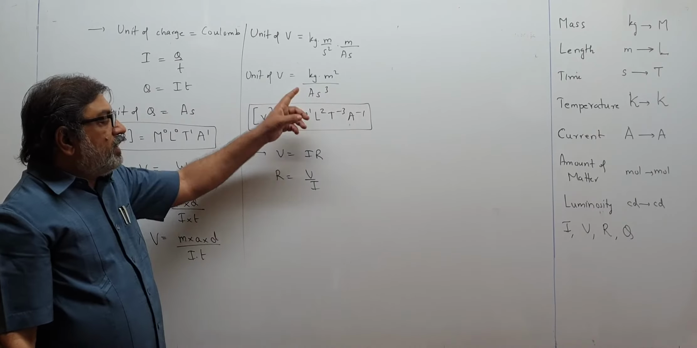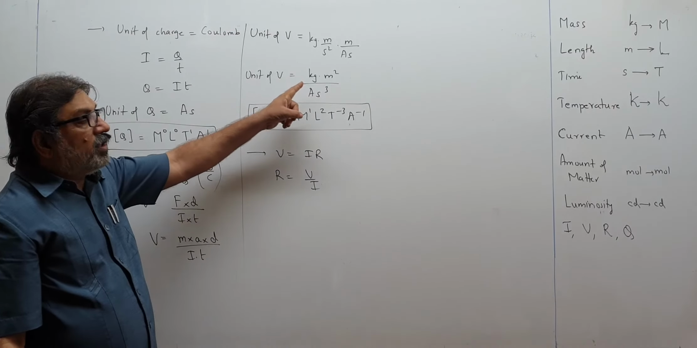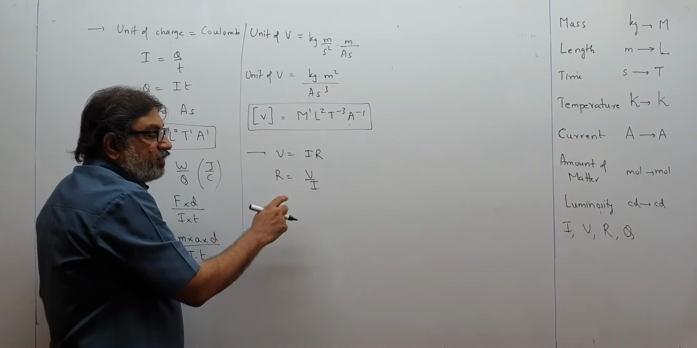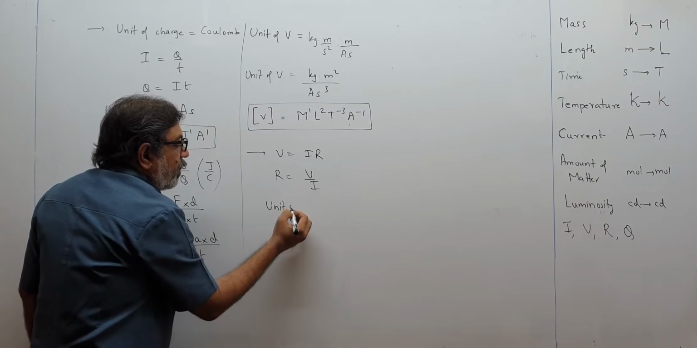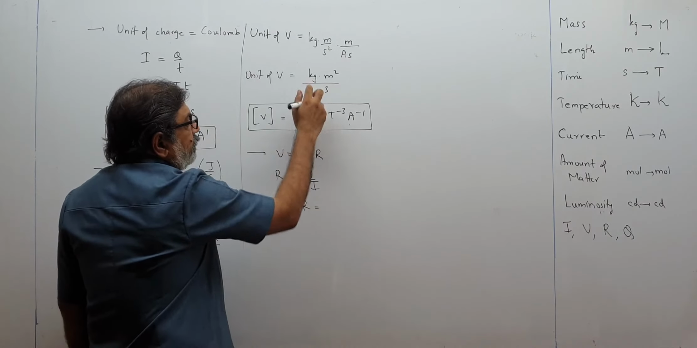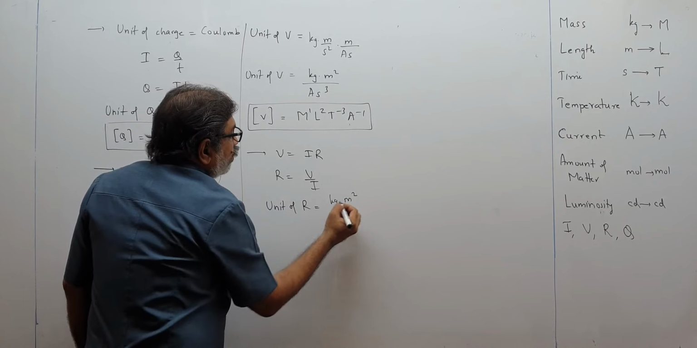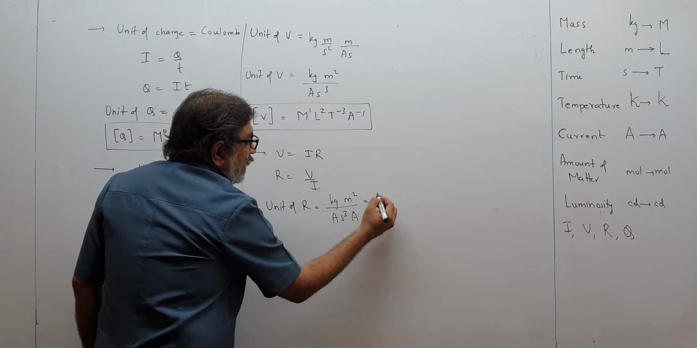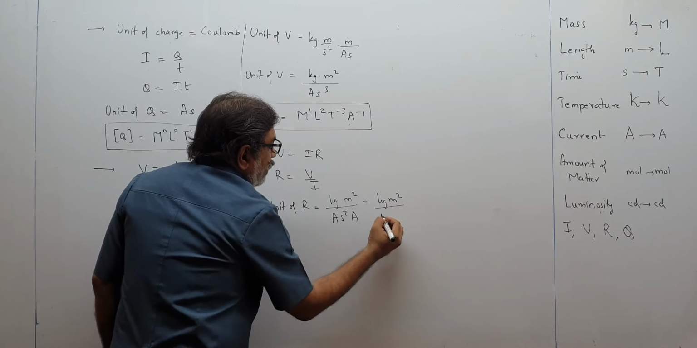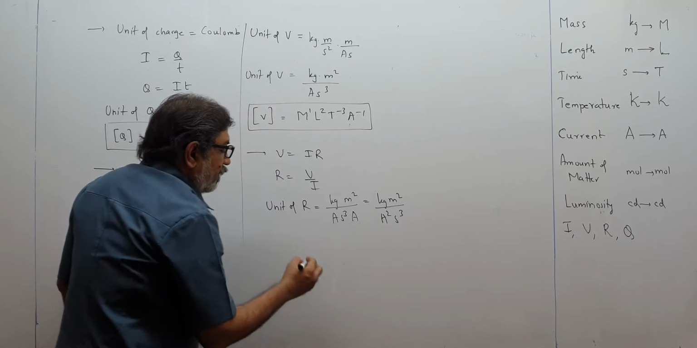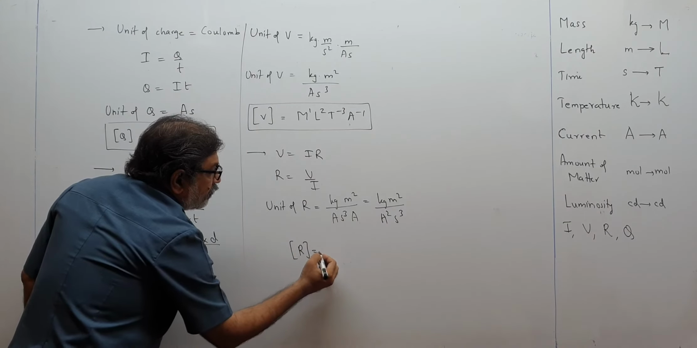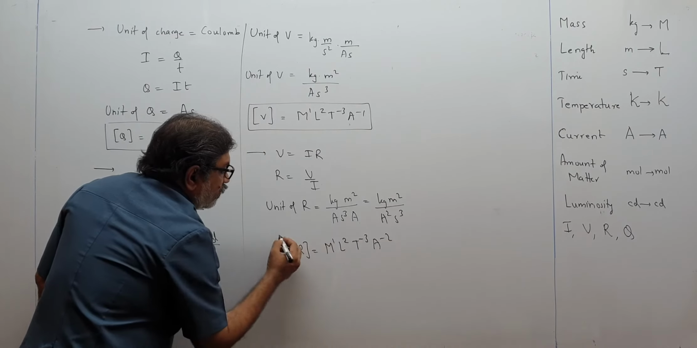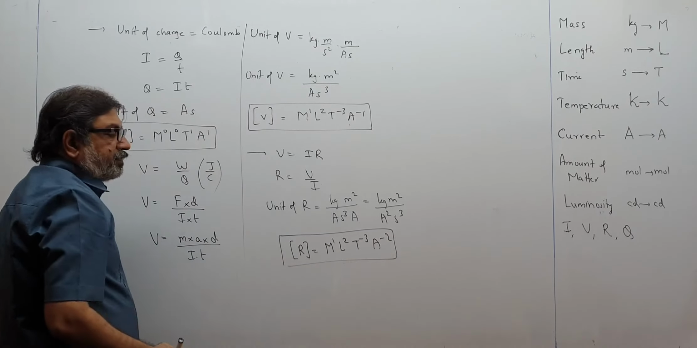Once I have derived the unit of V, if I want the unit of R, first I will need the unit of V. But already I know what the unit of V is, so I don't waste time, I write directly: unit of R is equal to, what is the unit of V? kg meter square upon ampere second cube, then divided by this current ampere. So this becomes kg meter square upon ampere square second cube. So the dimensional formula for R will be M1 L2 T minus 3 A raised to minus 2. Like this you have to get it.